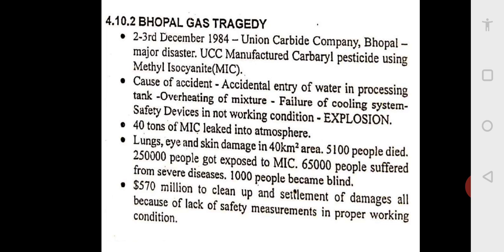And see, some technicians do not maintain the safety devices. So as an engineer, you need to tell them, you have to keep the safety device in working condition. And secondly, some human error can happen. So as engineers and supervisors, you need to supervise daily that things are going in proper order. Otherwise, they lead to huge, big problems like this.